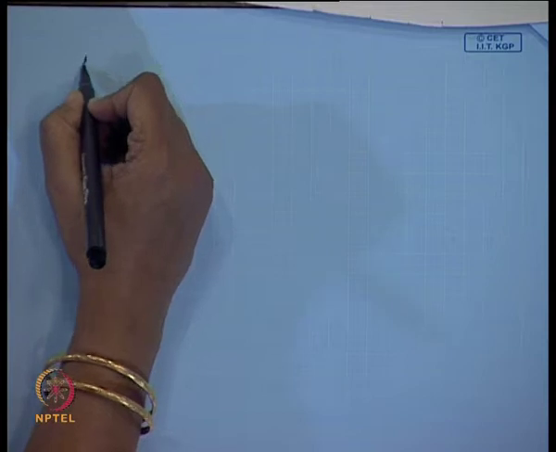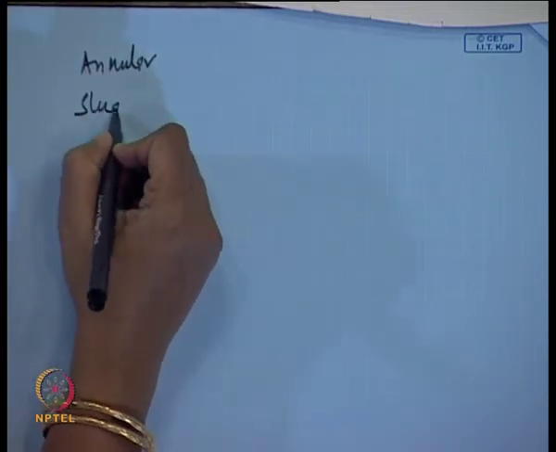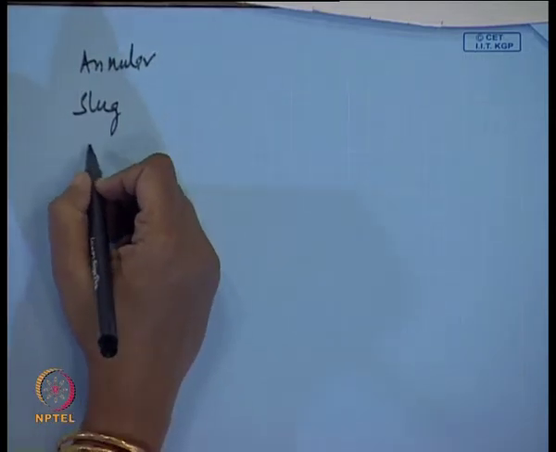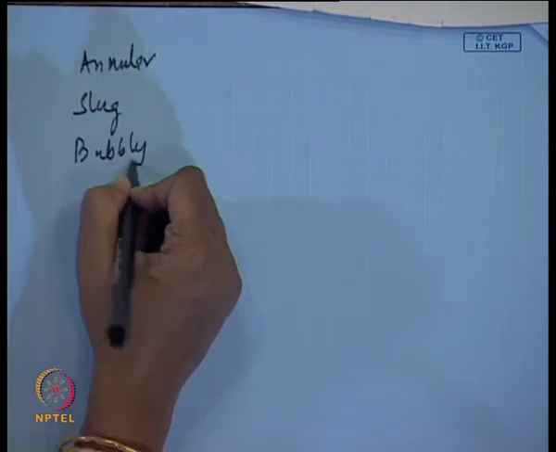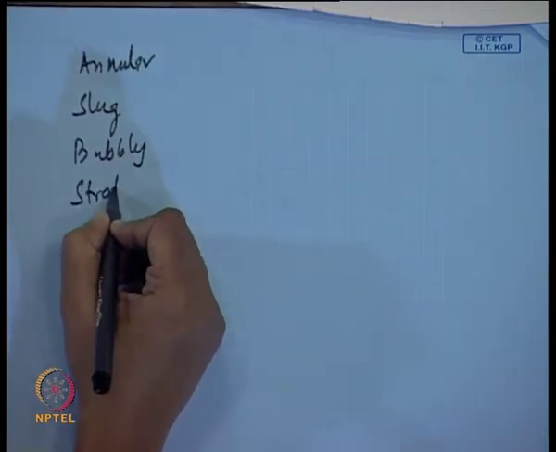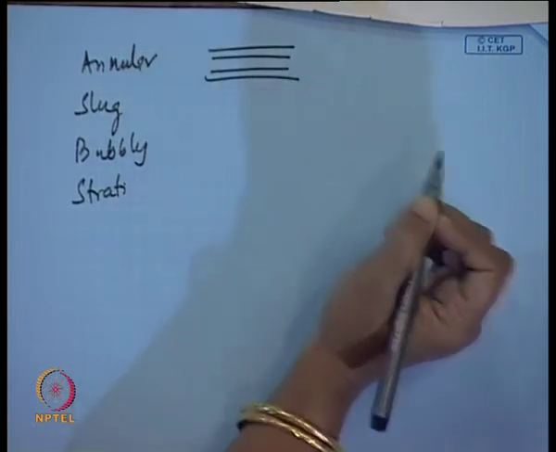Louder? Annular, slug we definitely get. We will get annular flow pattern, slug flow pattern, bubbly, let me write down first, okay. Stratified. Now, annular flow pattern, it will be something of this sort, okay.